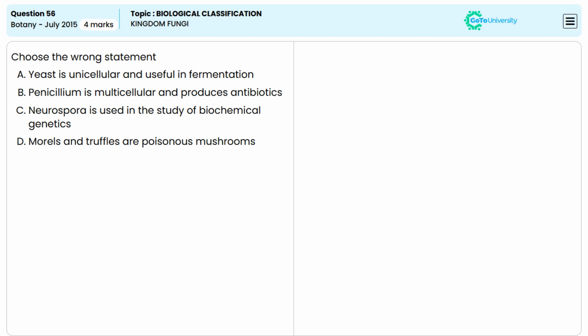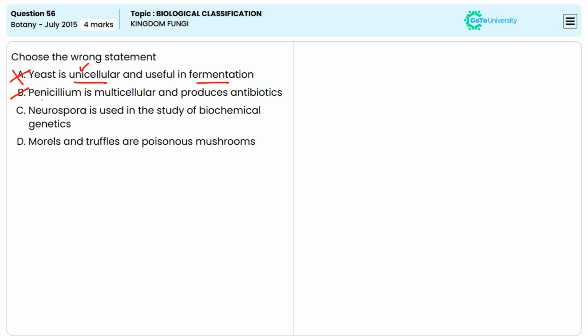Which among the following is a wrong statement? Option A, yeast is unicellular and is useful in fermentation. This is true. Yeast is indeed unicellular and it plays a crucial role in fermentation. That is, for example, ethanol fermentation, and it is used in baking, brewing, and winemaking as well. So, option A is an incorrect answer.